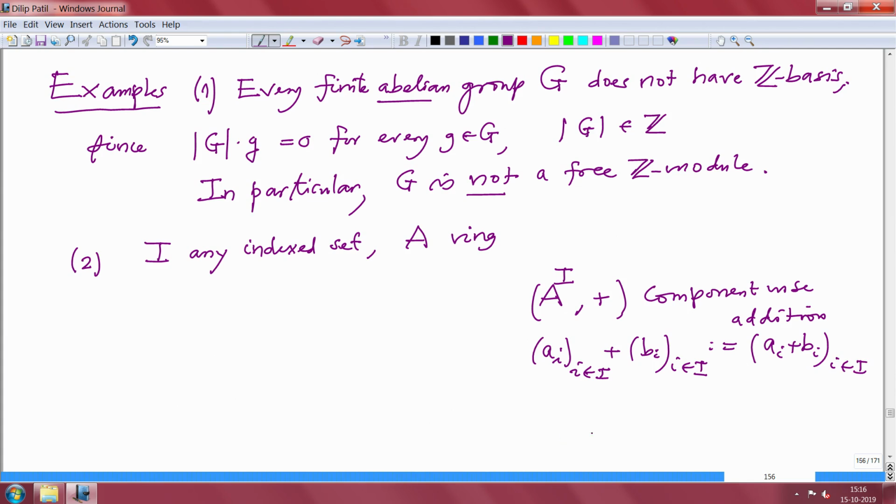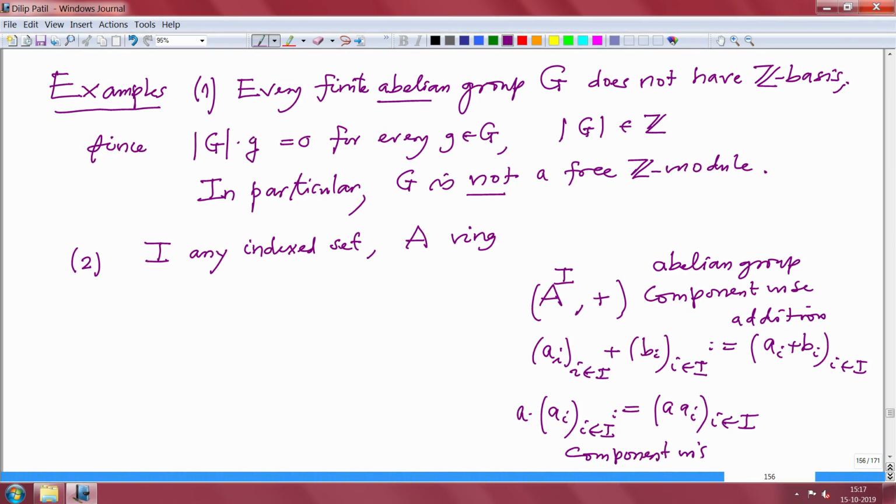So this becomes an abelian group with respect to component wise addition, and scalar multiplication is a times the tuple, push that inside, component wise scalar multiplication.